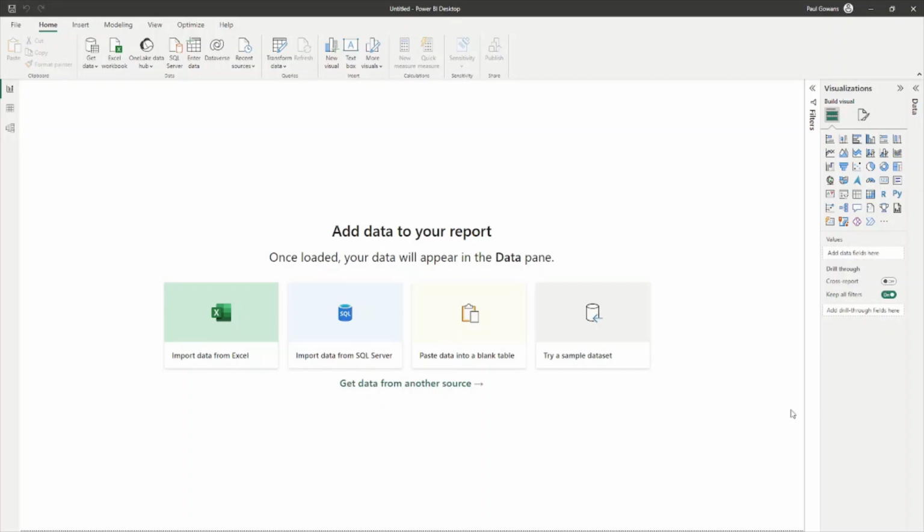Hi there. Today I'm going to show you the Power BI Industrial Connector, which is available through the Industrial App Store. Before we get into it, there's a couple things I need to mention.